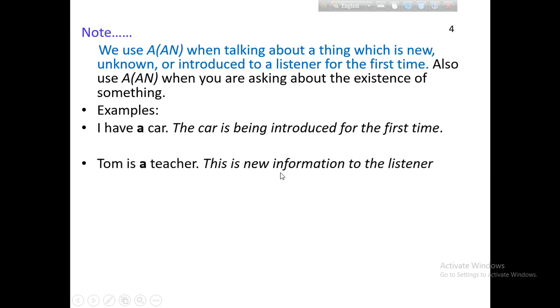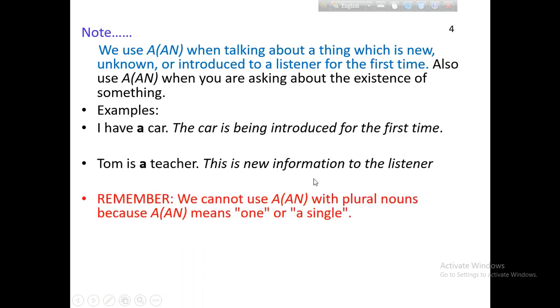Tom is a teacher. This may be new information to you. Here Tom is unknown to you, and that he is a teacher is also unknown to you. He is newly introduced to you. We can remember what is said before you.